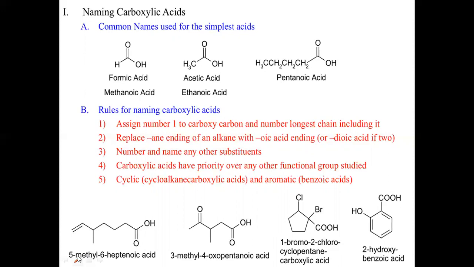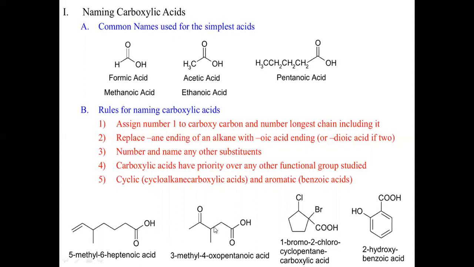So here the name will be 5-methyl-6-heptenoic acid. Heptene because you have a double bond at the 6th position of this compound, and hept because you have 7 carbon atoms in the longest parent chain, and you have a methyl group at the 5th position, and oic acid because the functional group is COOH.